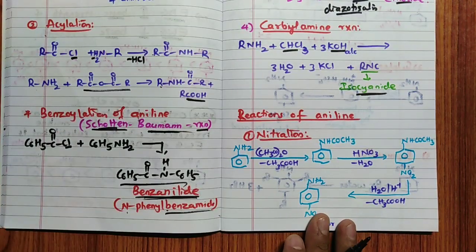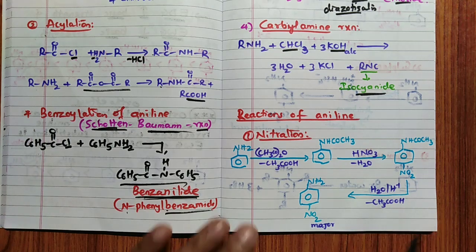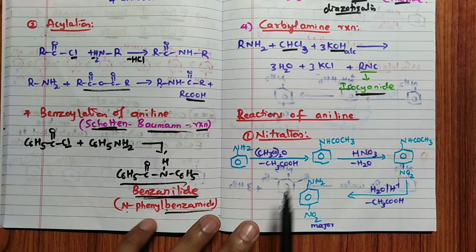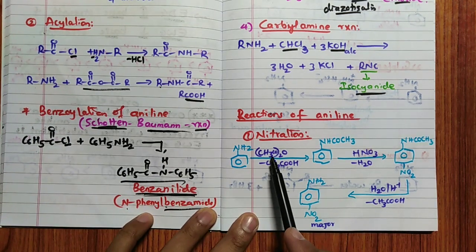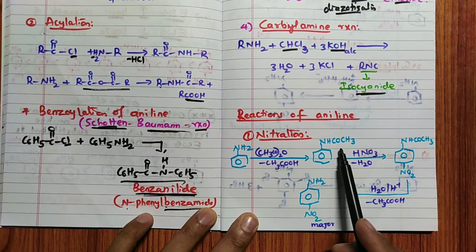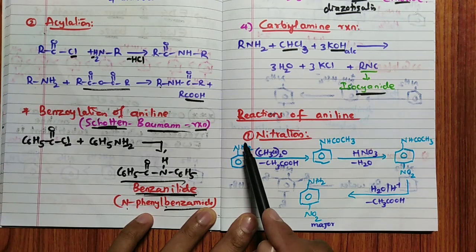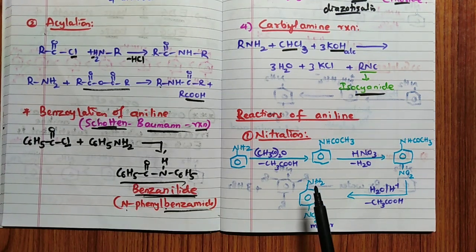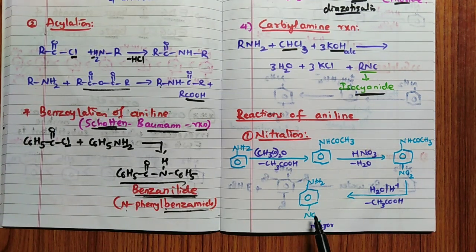Then reaction of aniline, very simple. Nitration, first of all I will take. So here we require mono-substituted nitroanilines. So what we will do, NH2 reacts with acetic anhydride to form acetanilide. So remember one thing, here we are protecting this NH2 group by using this acetic anhydride. Otherwise what happens is, you are going to get, next I will show you, nitration leading to the maximum para, then a significant amount of meta also.